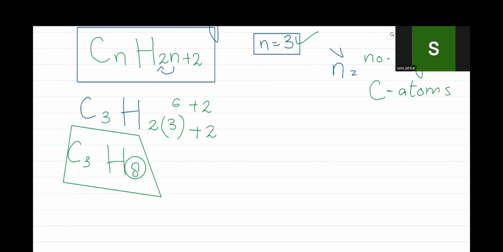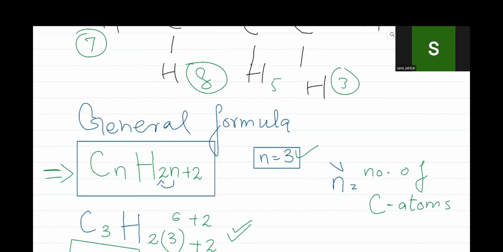This formula will help you determine the hydrogen atoms, because in exams there is very short time available and it will be very hard to count the hydrogen atoms. So this formula is used. Just count the carbon atoms, and from counting the carbon atoms, you get to know the number of hydrogen atoms. All right. So that is what we have discussed about alkane.